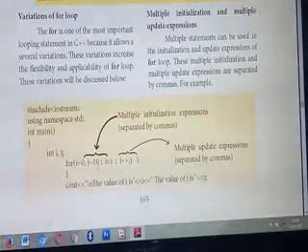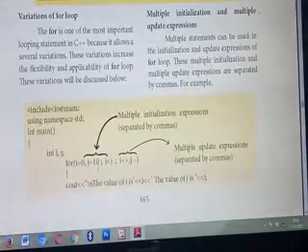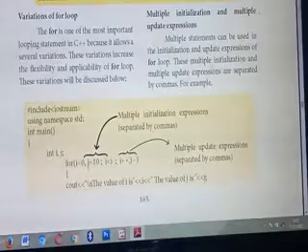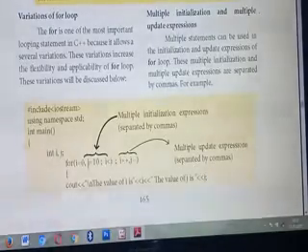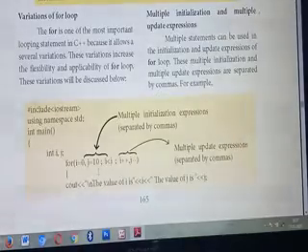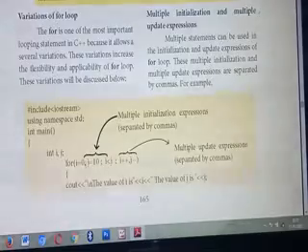So what's the initial value for the variable i? 0. What's the initial value for the variable j? 10. Understood? But the important thing is, once you give multiple initializations, you should separate the initialization variables by commas. For example, i equal to 0, comma, j equal to 10. Here two variables you are initializing. Understood what I mean by multiple initialization?